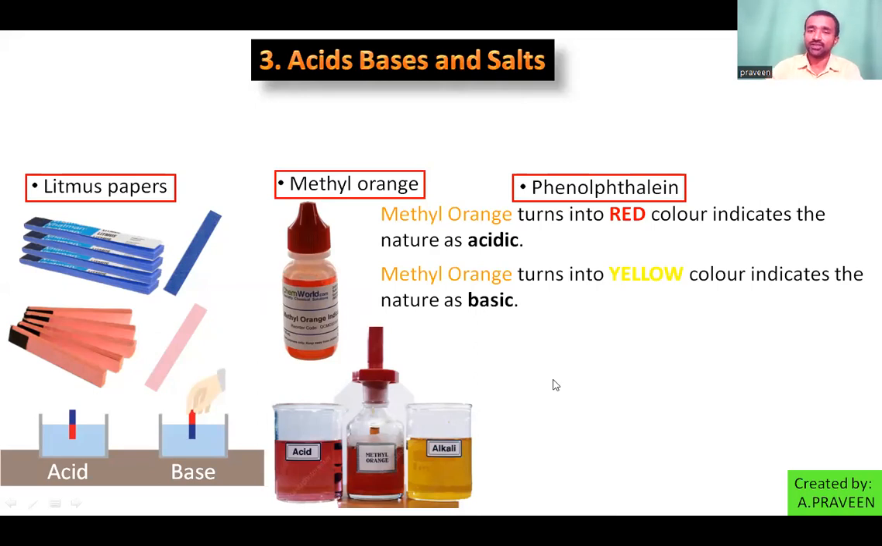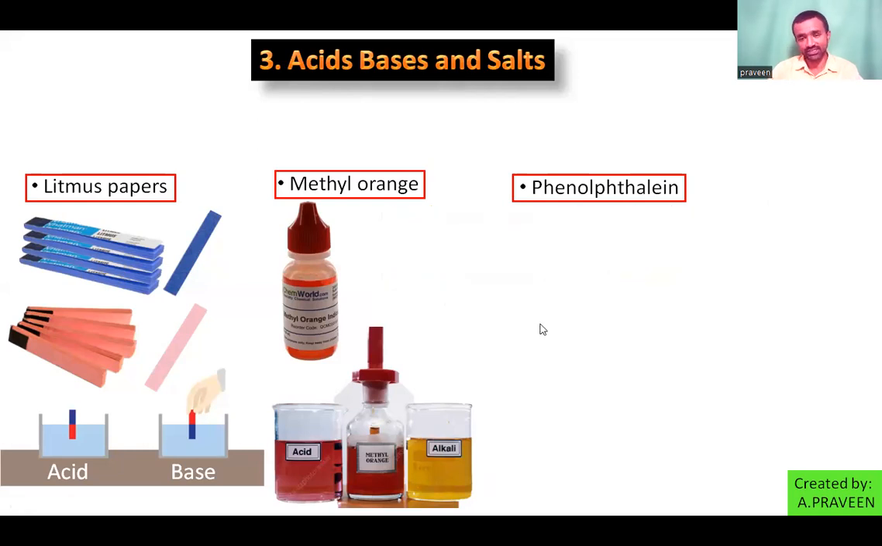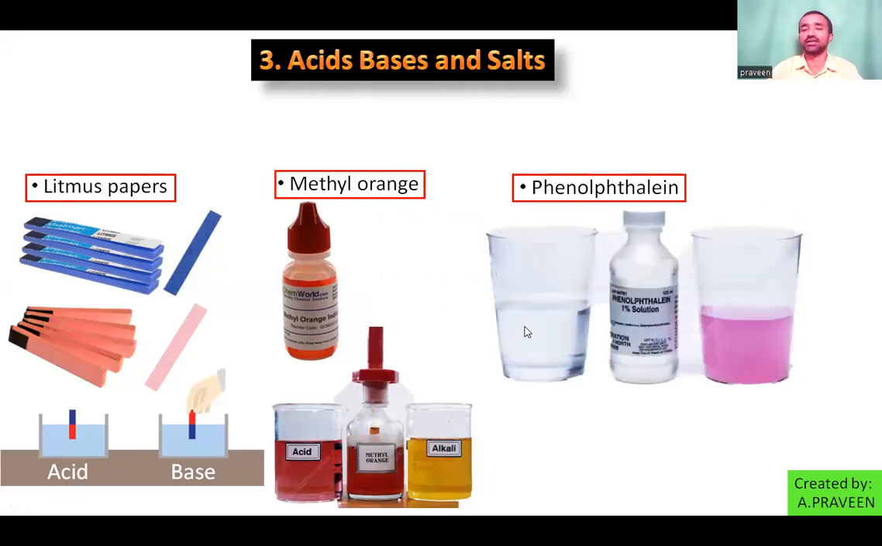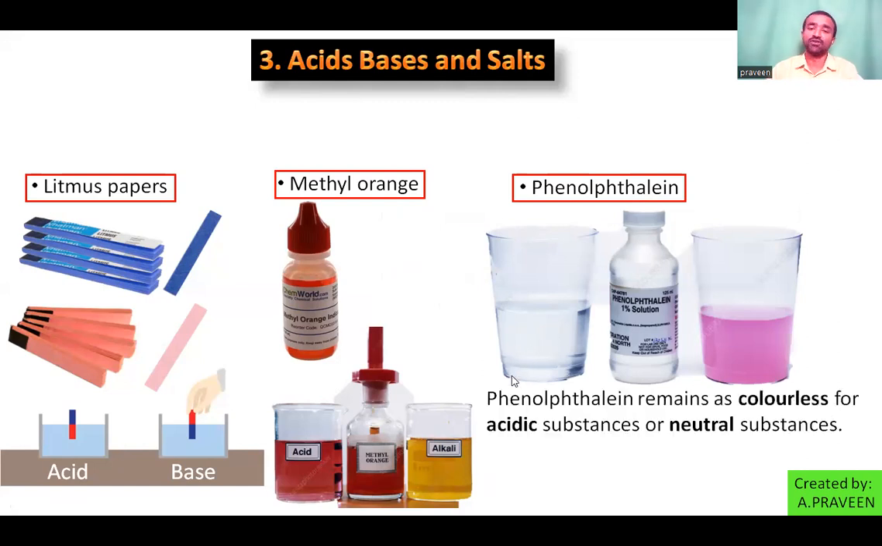Phenolphthalein indicator. So actually phenolphthalein itself is colorless. In acidic medium or in neutral substances, it remains colorless, like water. Phenolphthalein itself is a colorless solution. So it remains colorless for acidic substances, and also for neutral substances.